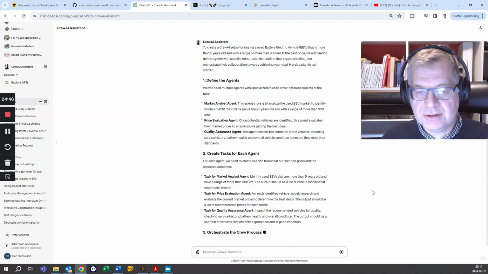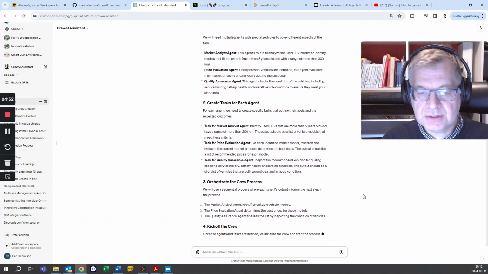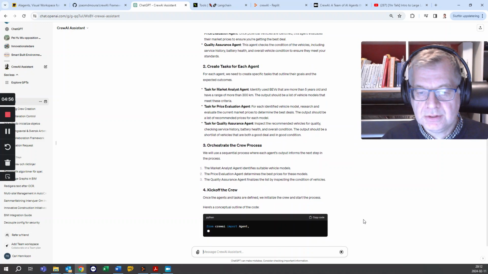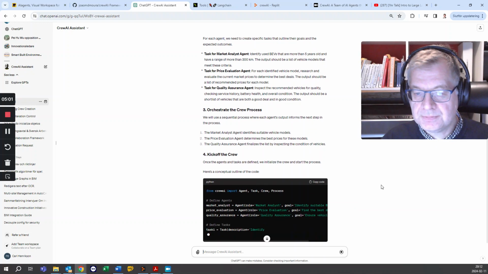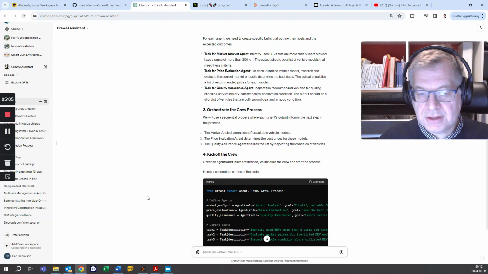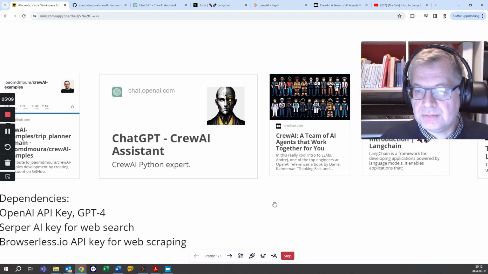And then the tasks for each and how this will be orchestrated in the best way, and then to kick off the work, and it generates this code. So while it does that, we can have another look.